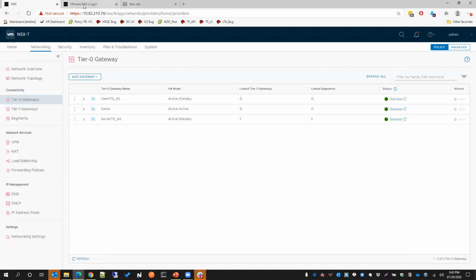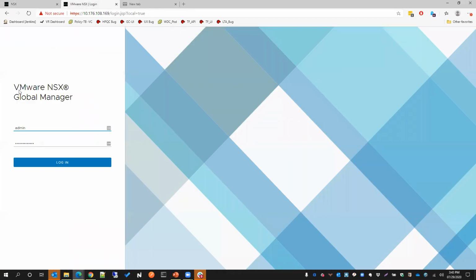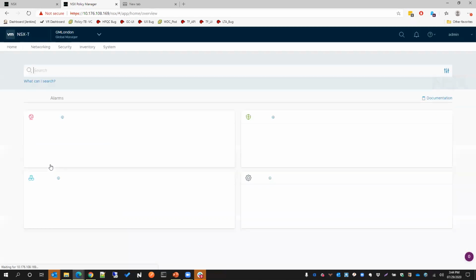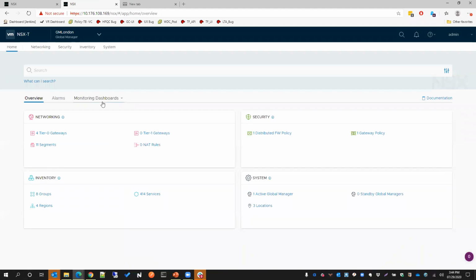So now I'm going to a different deployment, and I'm going to log into an NSX Global Manager. So I'll log in. Please excuse the delay because I'm connected remotely. So here you see this drop down is new. The rest of the UI is pretty much similar. I can see there is a global manager which is running on the London site, and there are 3 different sites: London, New York, and Paris.